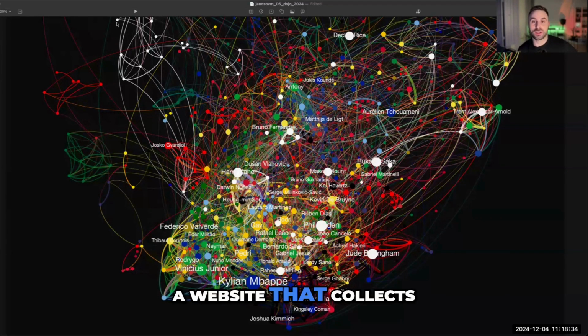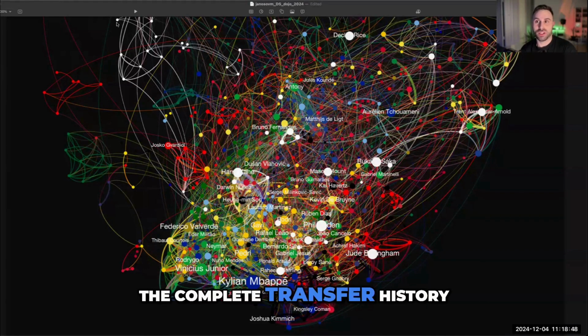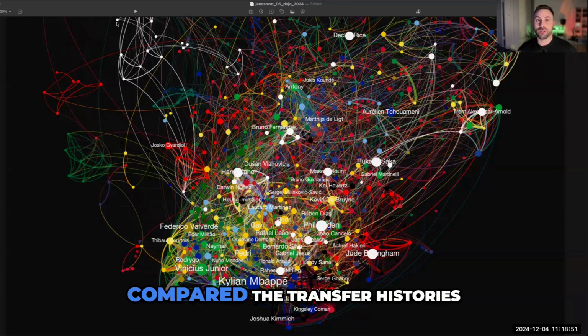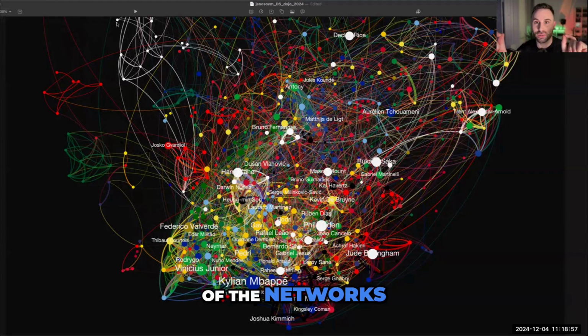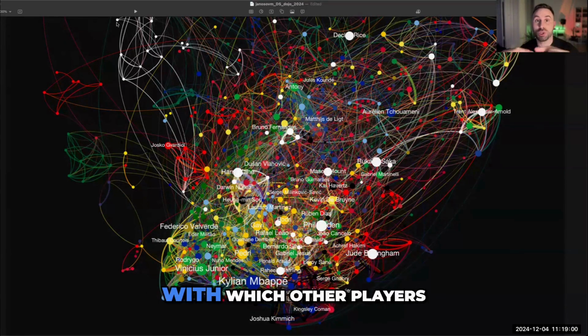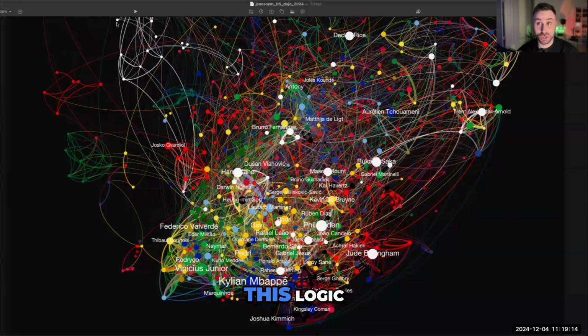So we went for a website that collects the transfer history of all internationally recognized players. And from that website, we collected the complete transfer history of the players. And then when we compared the transfer histories of the players, we were able to figure out which players, encoded by the nodes of the network, have been working together with which other players, and for how long they have been teammates. So we had the network nodes as the players, and the connections between them showing for how long they have been teammates. And once we followed this logic, we were able to build up this network that you can see here.